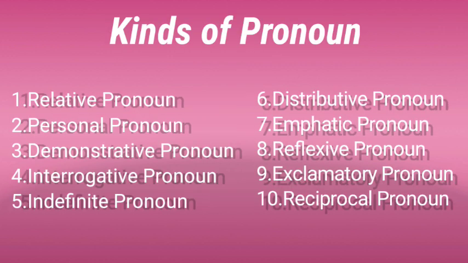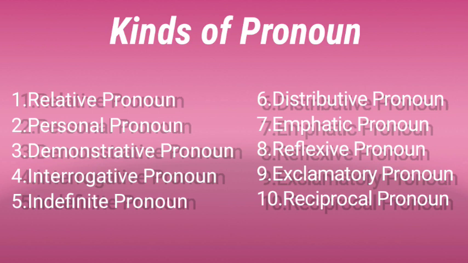Let's see the kinds of pronoun. There are 10 kinds. See that. First one, relative pronoun, personal pronoun, demonstrative pronoun, interrogative pronoun, indefinite pronoun, distributive pronoun, emphatic pronoun, reflexive pronoun, exclamatory pronoun and reciprocal pronoun. These are the 10 kinds of pronoun.